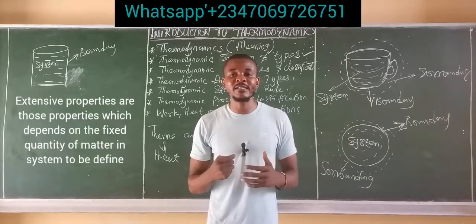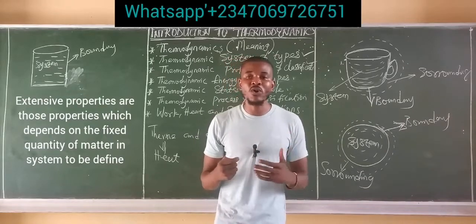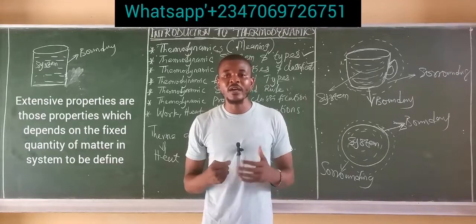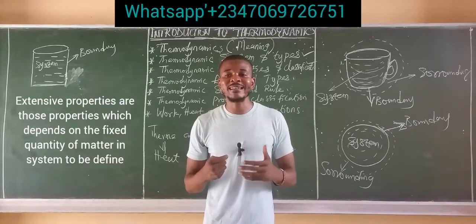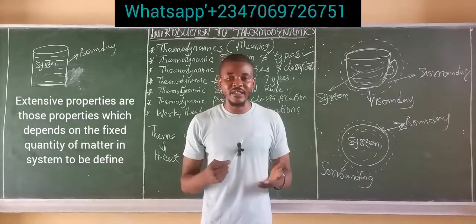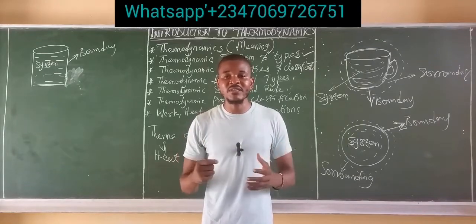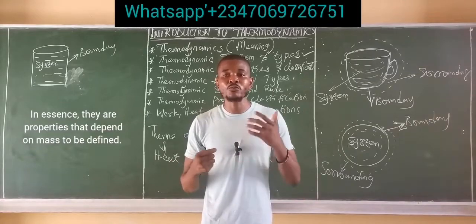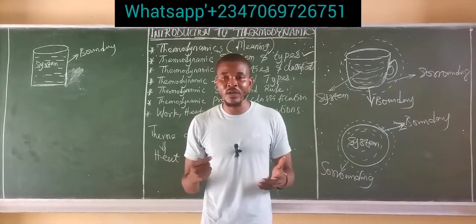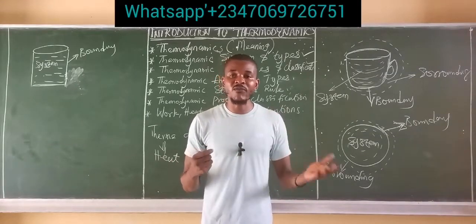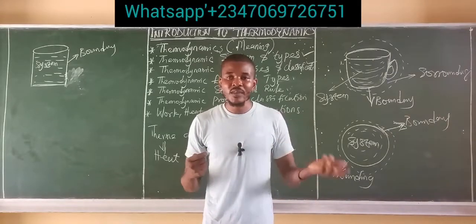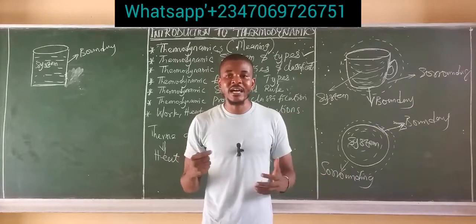Whereas extensive properties are those properties which depend on the quantity of matter enclosed in a system. In general, we are simply saying they are those properties that depend on the mass of a system. So we have the volume, the internal energy, entropy, heat energy, and all of that.